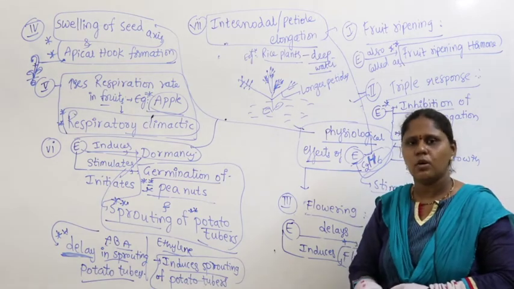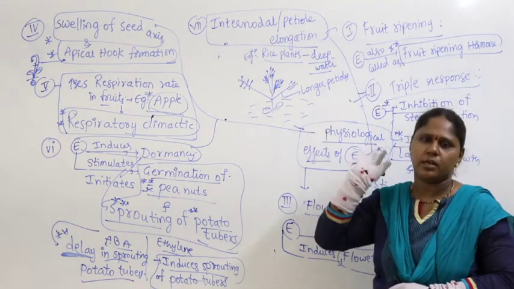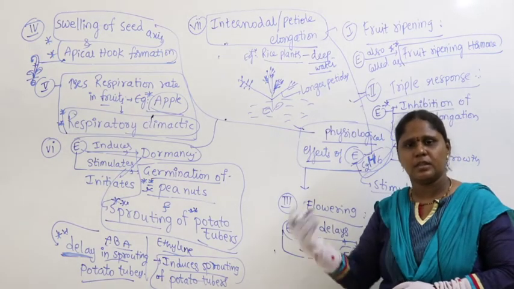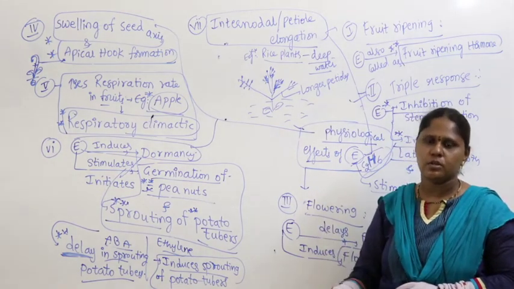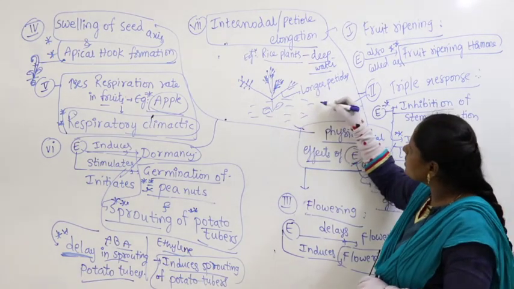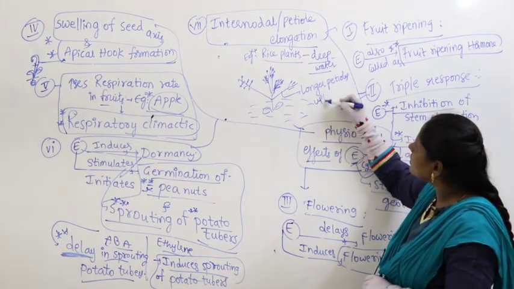What will it do? The grains have to get protected. So the rice plant produces ethylene. Within the plant ethylene is produced. What does ethylene do? Ethylene makes the upper branches with longer petioles.